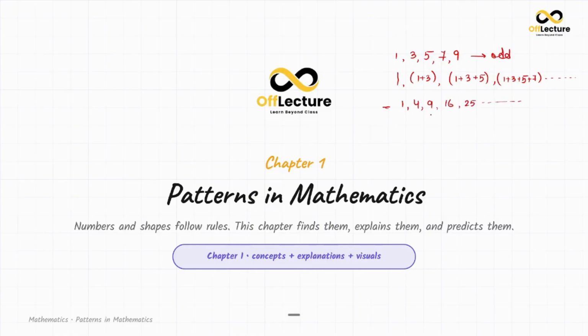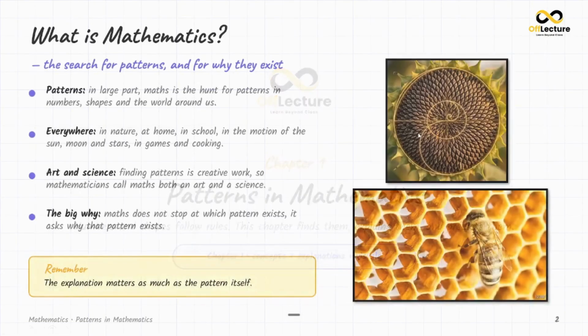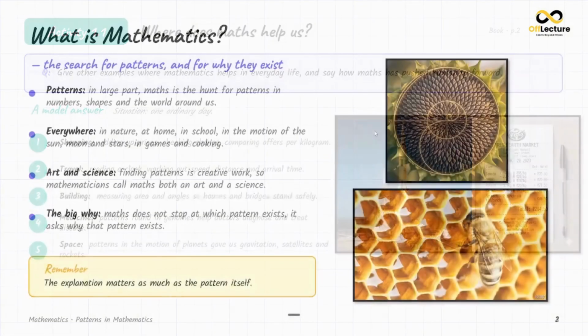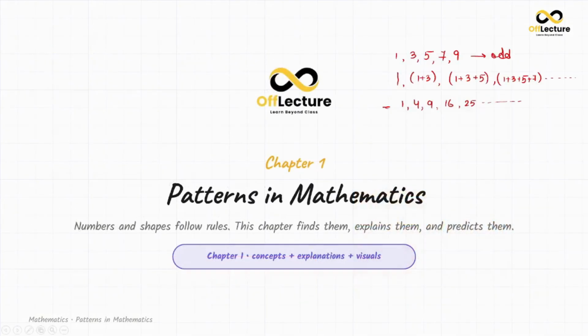Now tell me what these 5 numbers are. Squares. Yes, every single one is a square. 1 squared is 1, 2 squared is 4, 3 squared is 9, 4 squared is 16, 5 squared is 25.